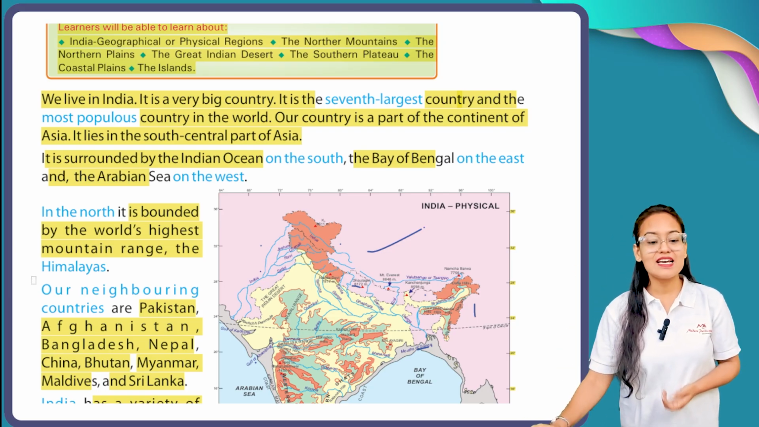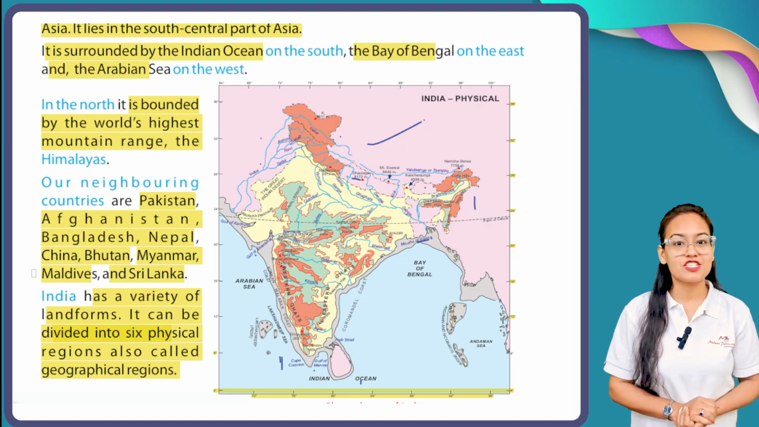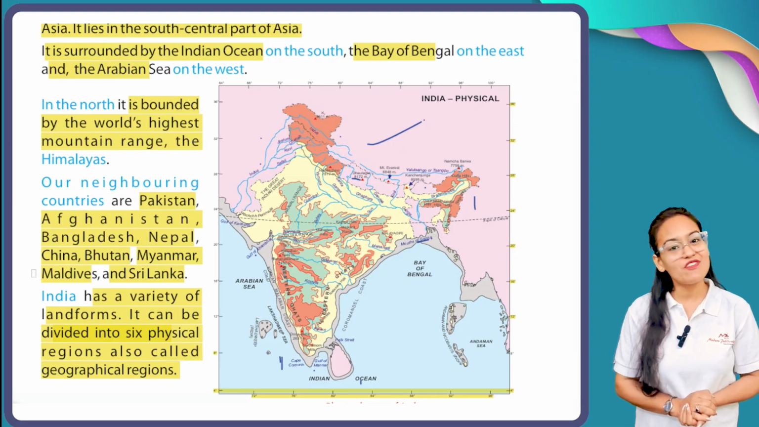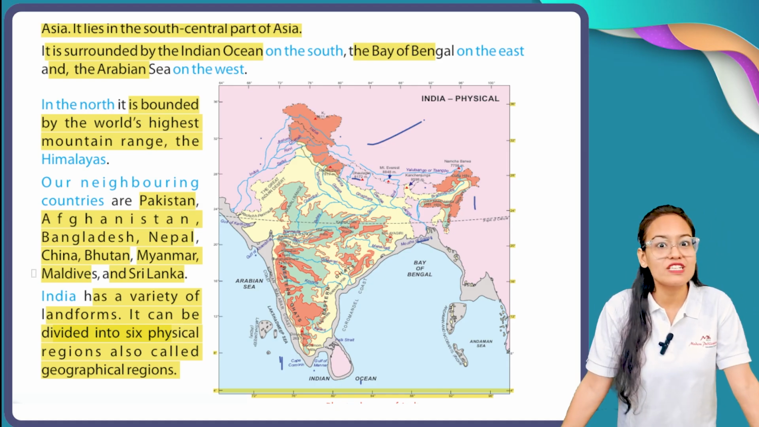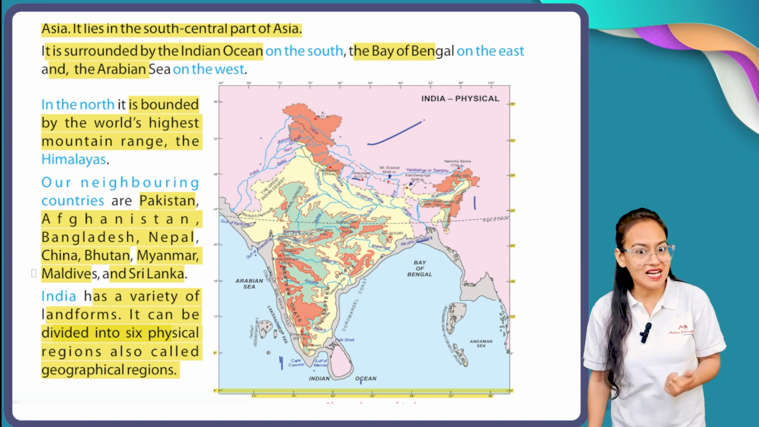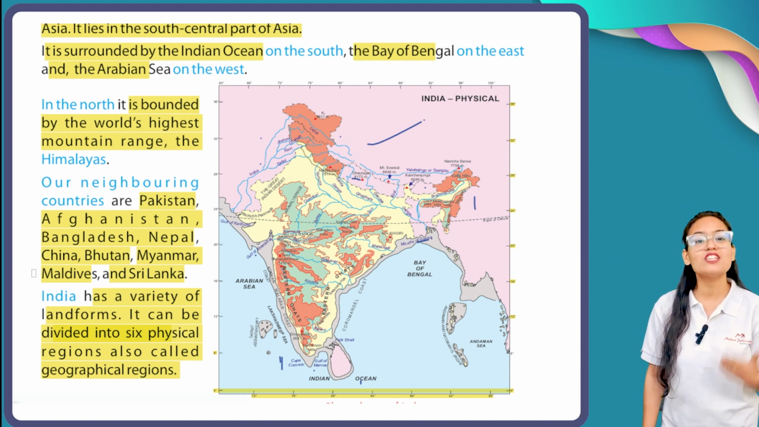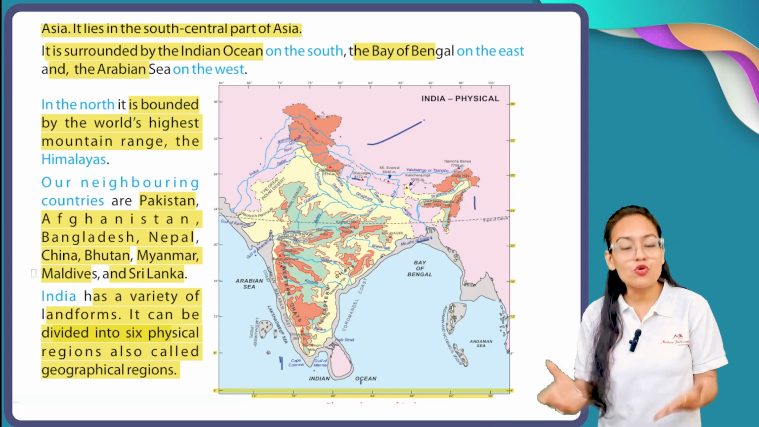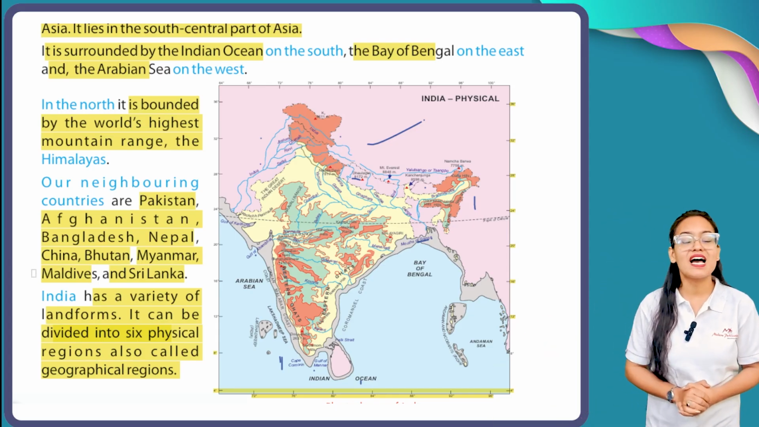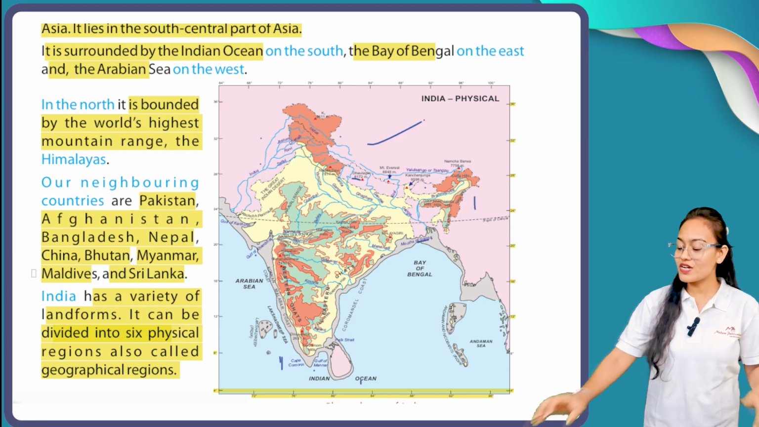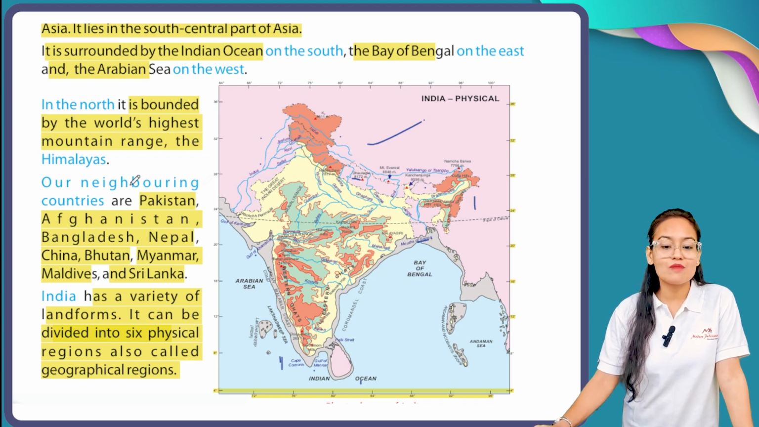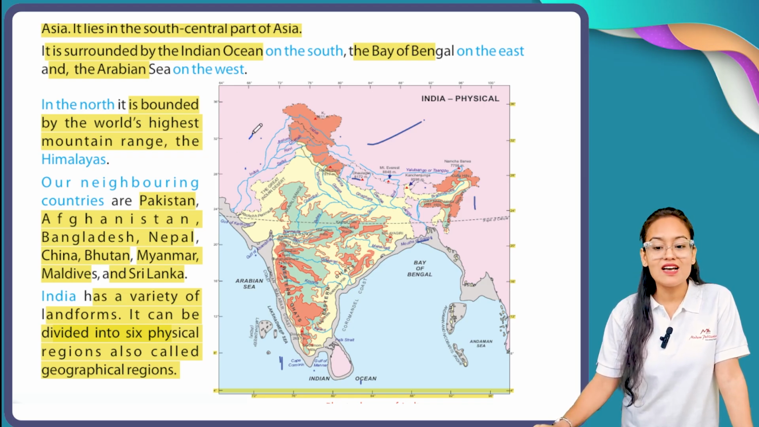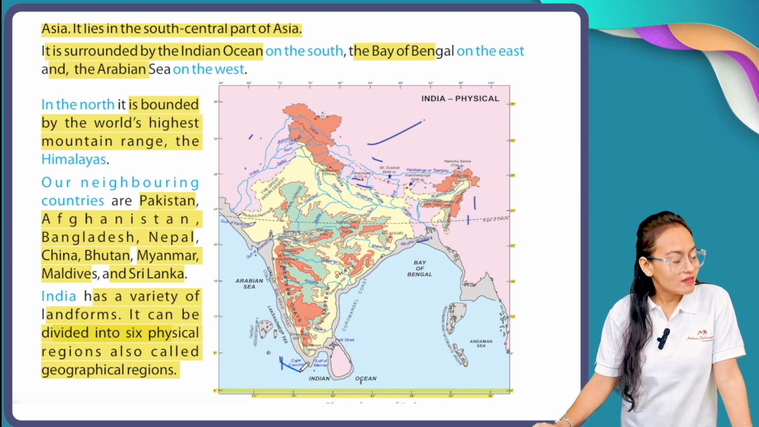Okay, and if I talk about our neighboring countries, we all have neighbors. Similarly, our country India also has neighboring countries, and the names of those neighboring countries you can see on your screen: Pakistan, Afghanistan, Bangladesh, Nepal, China, Bhutan, Myanmar, Maldives and Sri Lanka. Students, if I tell you to look at all these countries on the map, how can you look at it? Here comes your Pakistan, here comes your Afghanistan, this is your Nepal, China, Myanmar, Maldives, Sri Lanka.